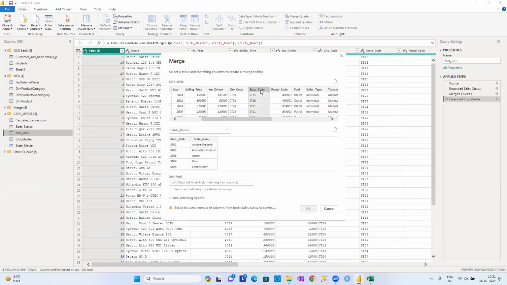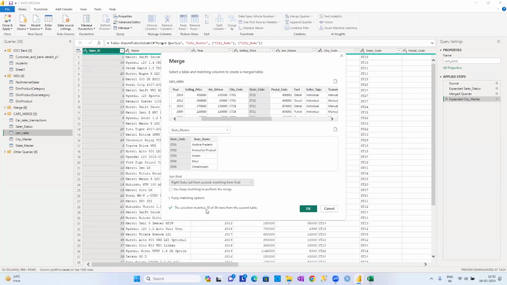Here we have a state code, and here we have a state code. ST01 stands for Andhra Pradesh, like this. If you observe carefully, all the 7,906 records are matching. But if I look at the right outer join, because we know that not every state has sales, there are 36 states in total, but out of the 36 states only 18 states were matching.